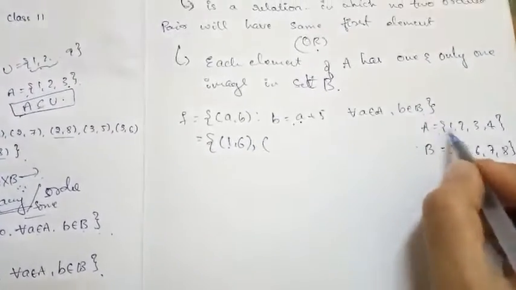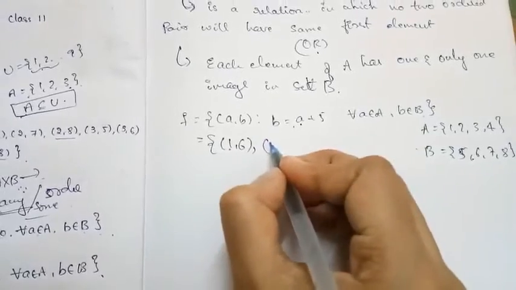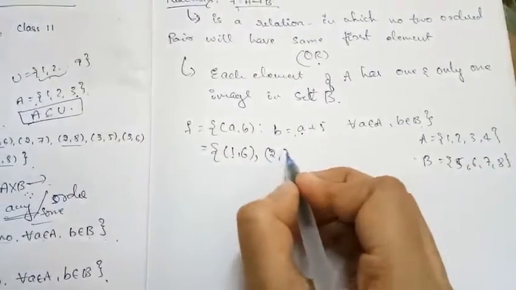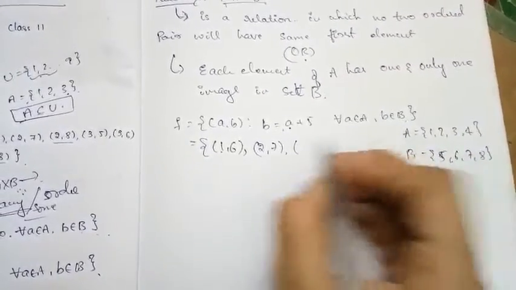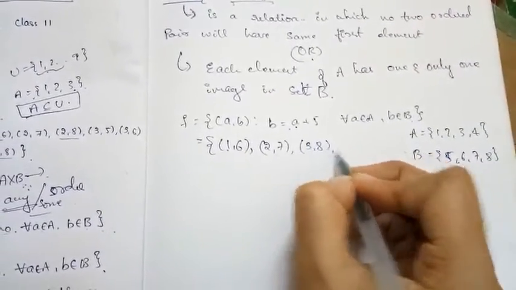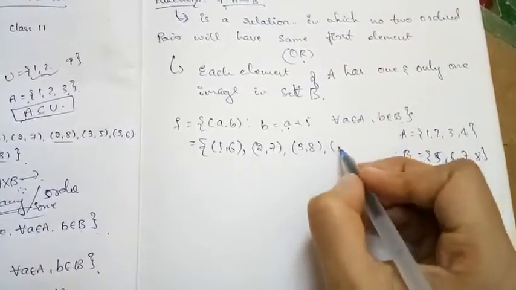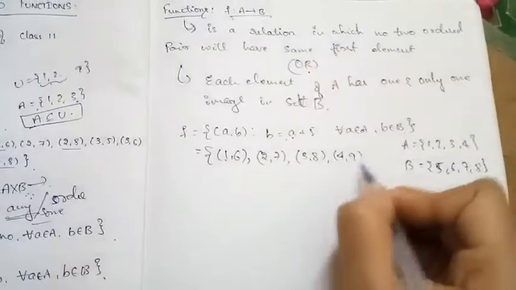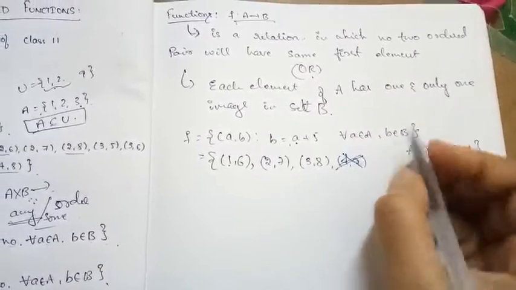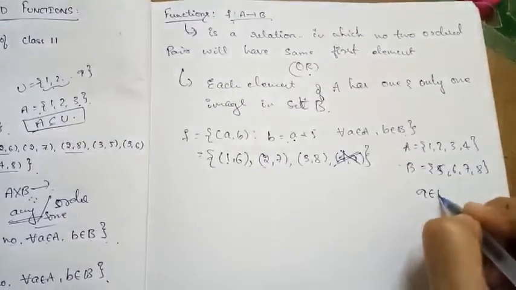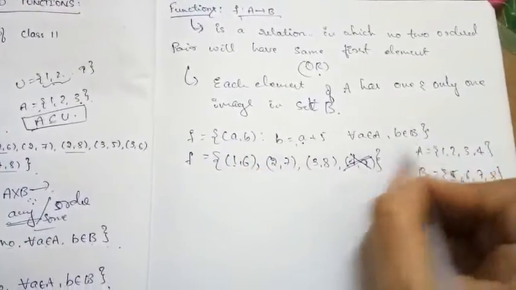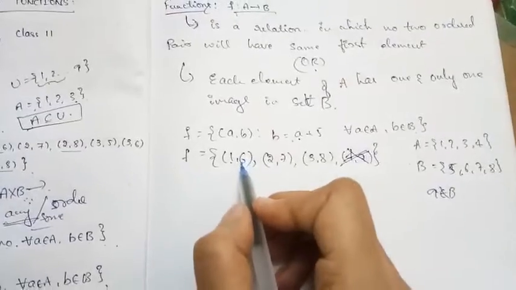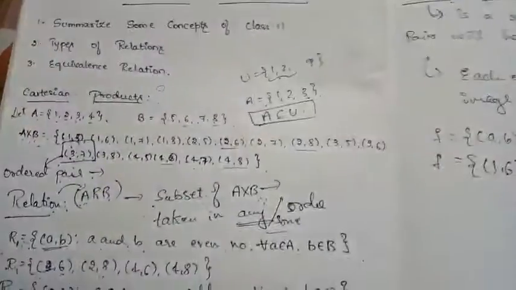Okay, done. Next, 2 plus 5 is 7, which belongs to set B. Done. Next, 3 plus 5 is 8, which belongs to set B. Done. Next, 4 plus 5 is 9. Does 9 belong to set B? No. So this ordered pair is not possible because 9 does not belong to set B. So for the given function, these are the ordered pairs. You can see that these ordered pairs also lie in our Cartesian product.